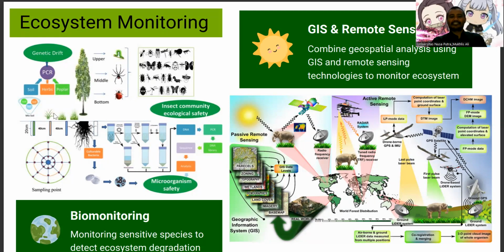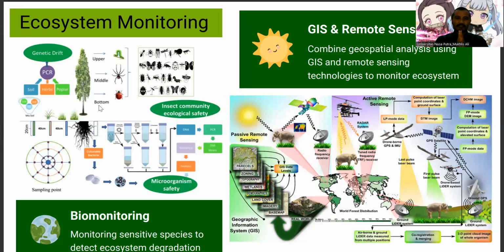Like in this example, in a forest or in some plantation ecosystem, there are some sensitive species like bugs, like grasshoppers or butterflies. They are very sensitive to changes in ecosystem quality.